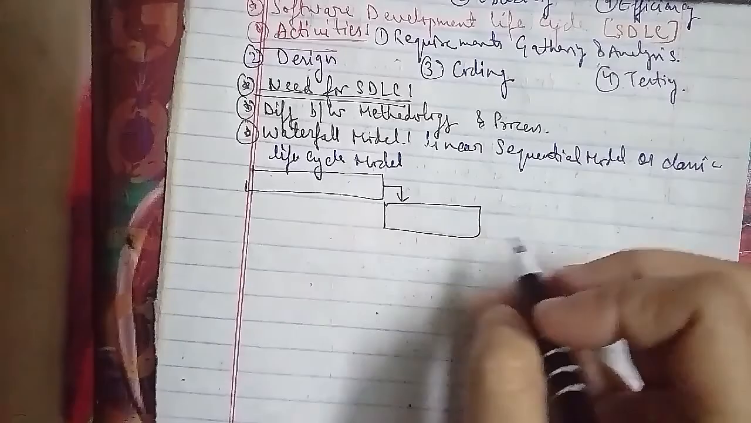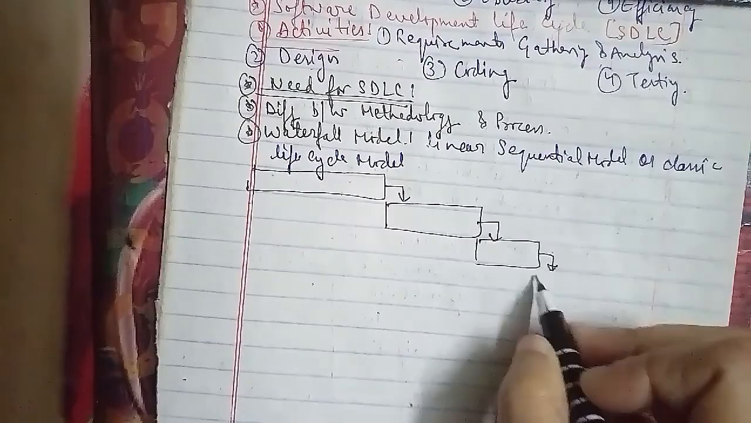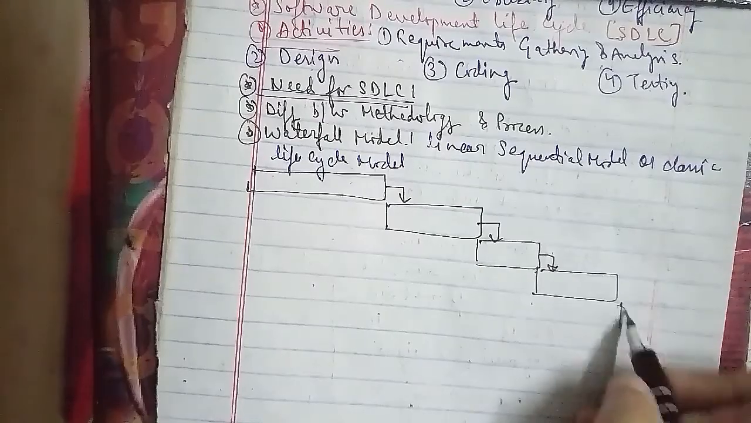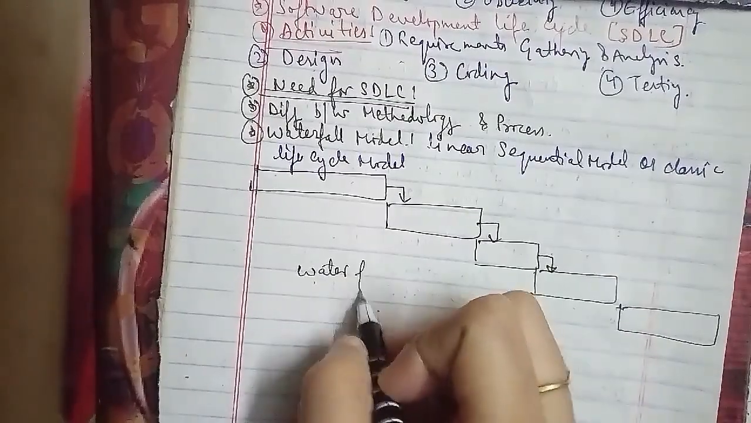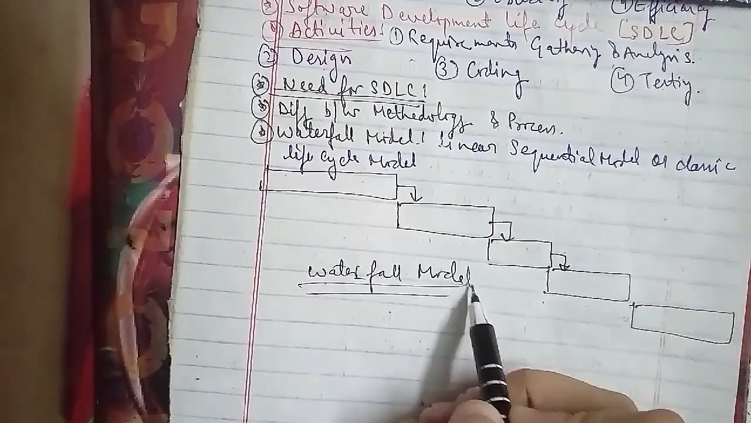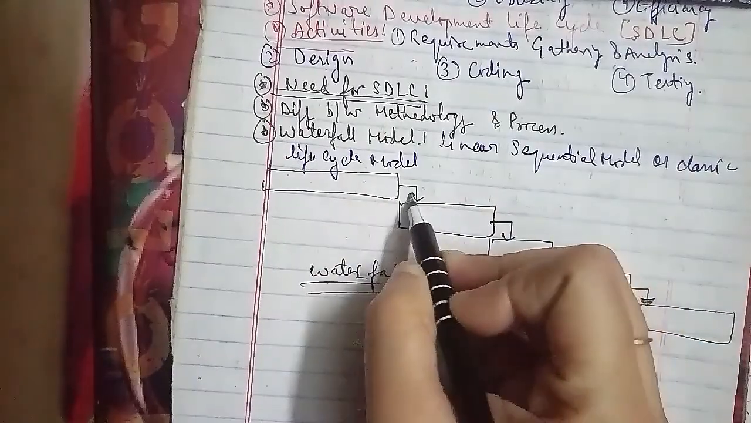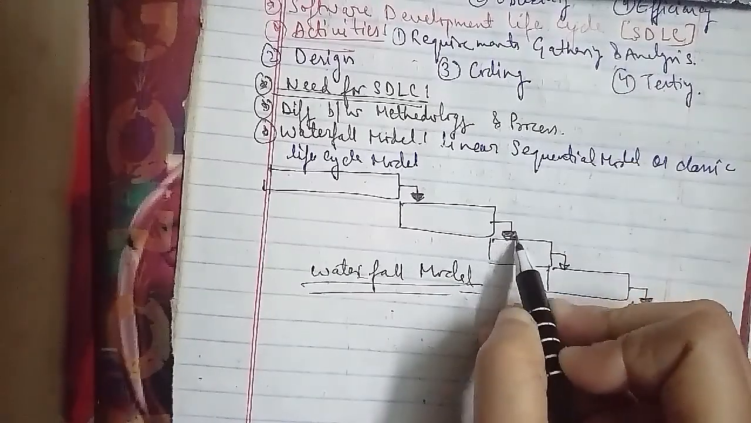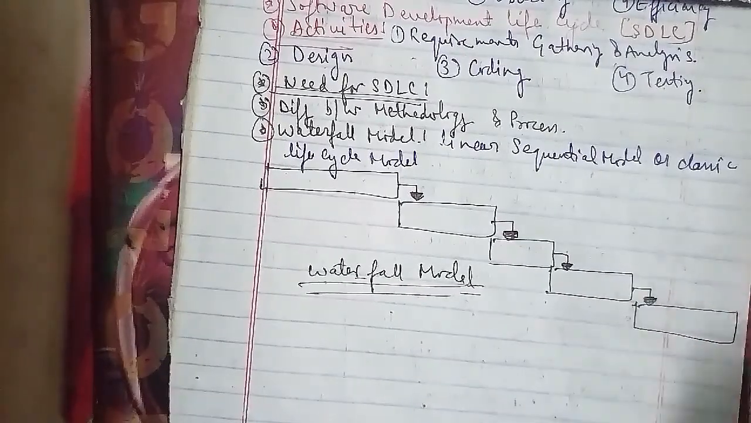So this is known as the waterfall model, where these are the steps, one by one, that we have to follow. The first we have here is requirements gathering and analysis. Okay, the second is design.